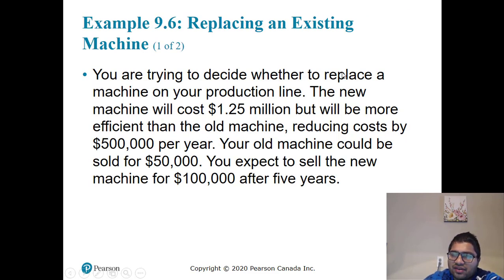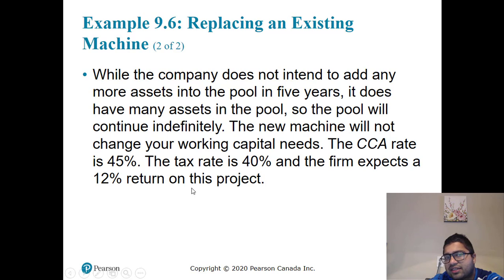You are trying to decide whether to replace a machine on your production line. The new machine will cost 1.25 million, but it will be more efficient than the old machine, reducing cost by 500,000. And your old machine could be sold for 50,000 and you expect the new machine to sell for 100,000.